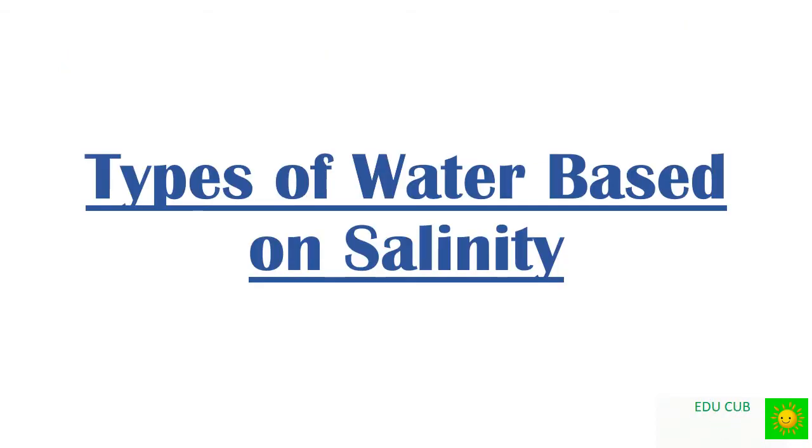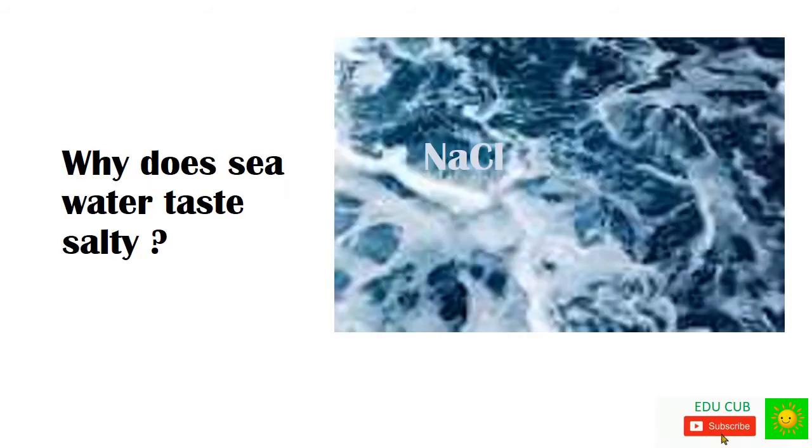Our next subtopic is types of water based on salinity. Why does seawater taste salty? Dissolution of different things in water is the special property of water. Many things are dissolved in seawater. Sodium chloride is one type of salt dissolved in seawater.